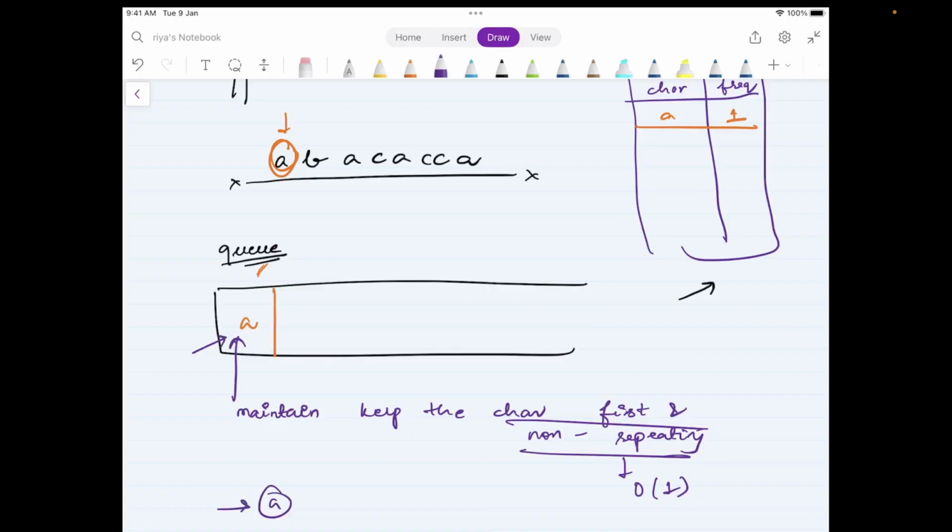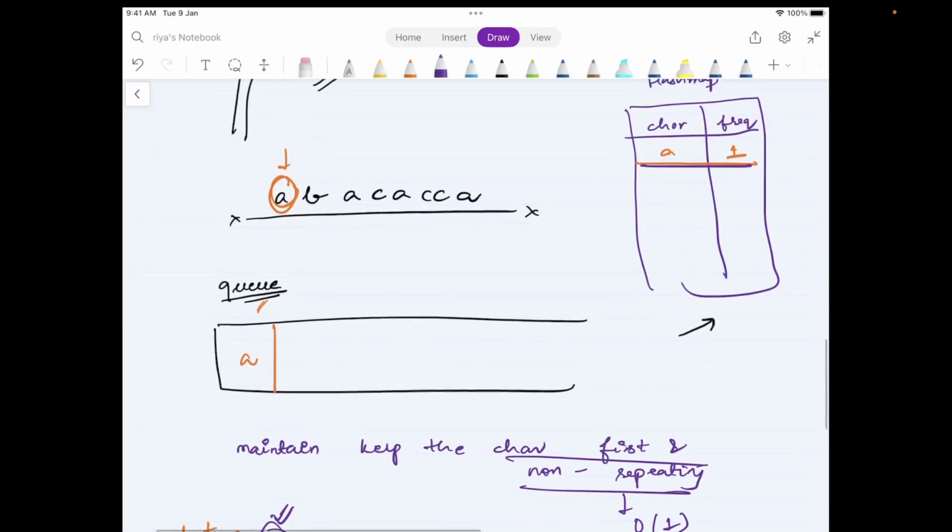So just say this is A, right? I am at the very first character A. I go to the hash map. It is indeed having a frequency of 1. So this is a right candidate to be over here. So I can say that my output is A. Okay. So this is my output. All right.